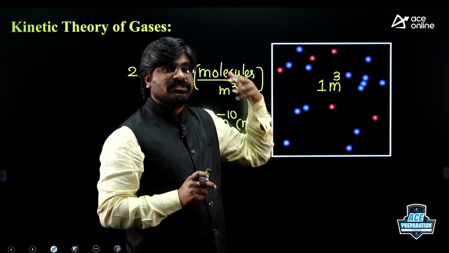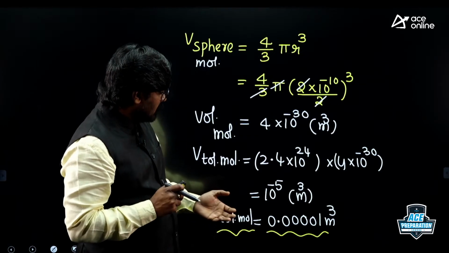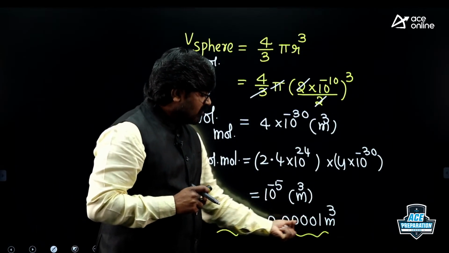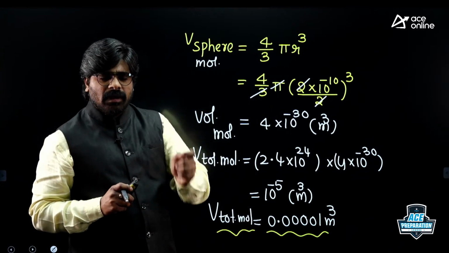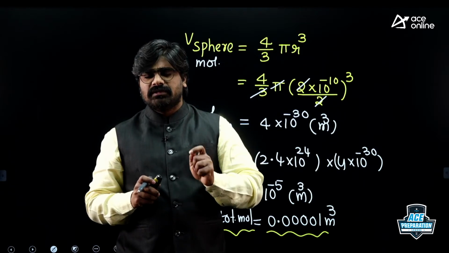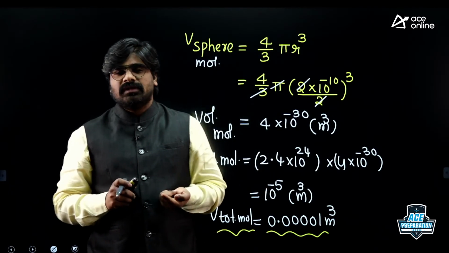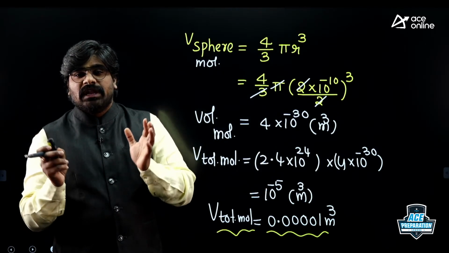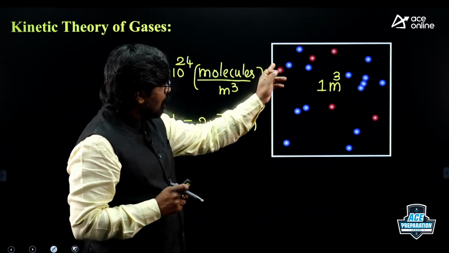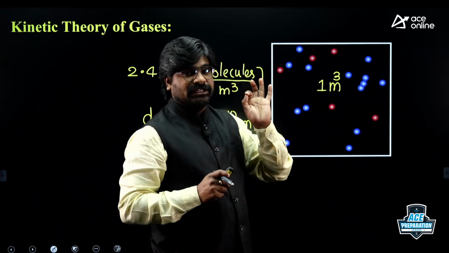1 meter cube, it is very more. It is a huge value. Compared to this value, 0.001 is very small. That means the volume of molecules is negligible. Though there is a huge number of molecules, 2.4 into 10 power 24 molecules, the volume of all these molecules is negligible.